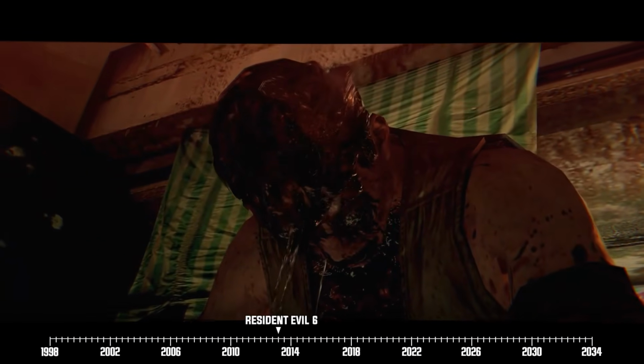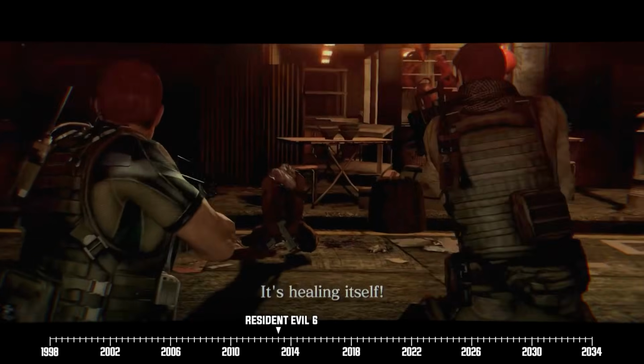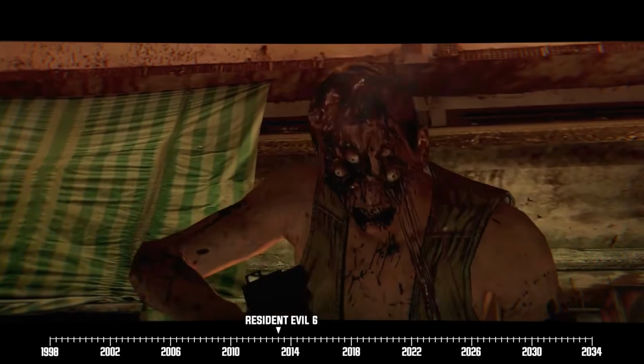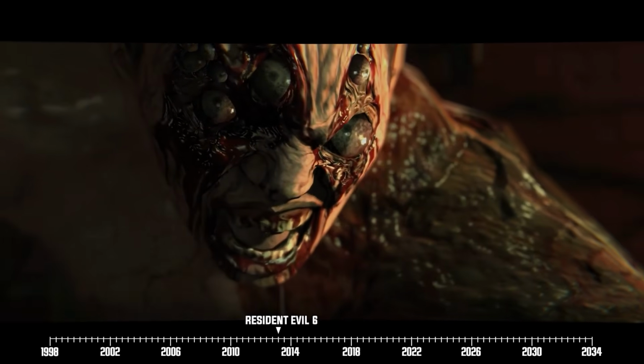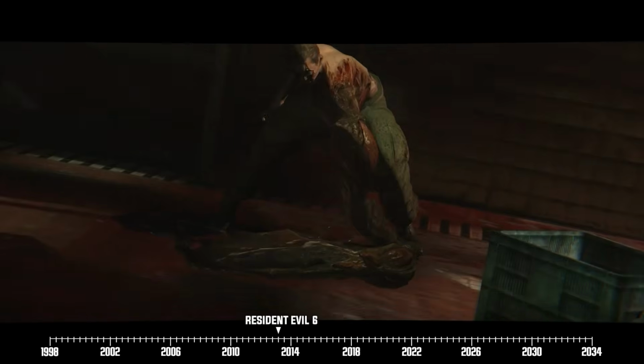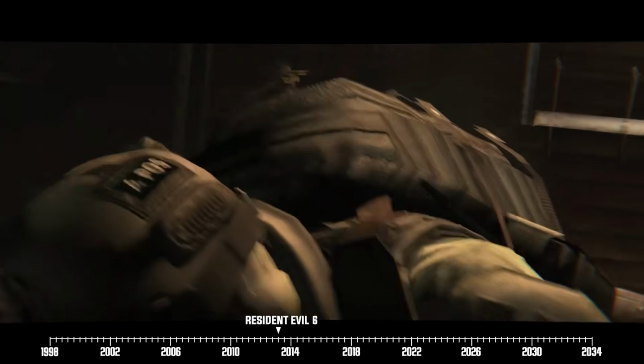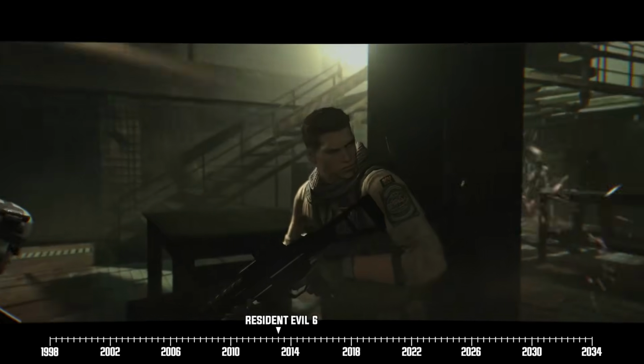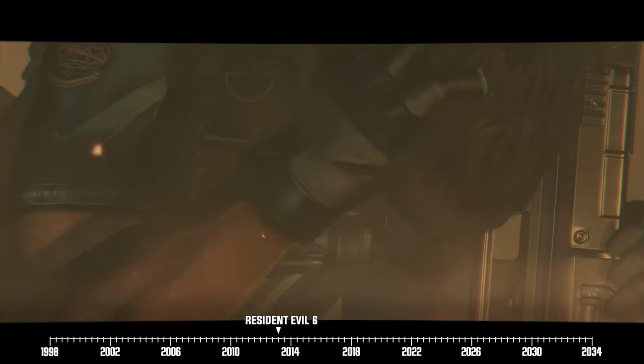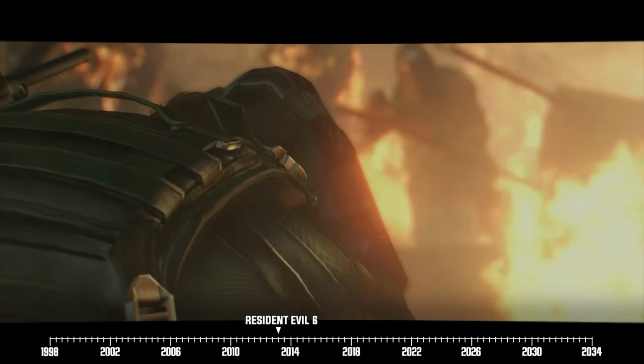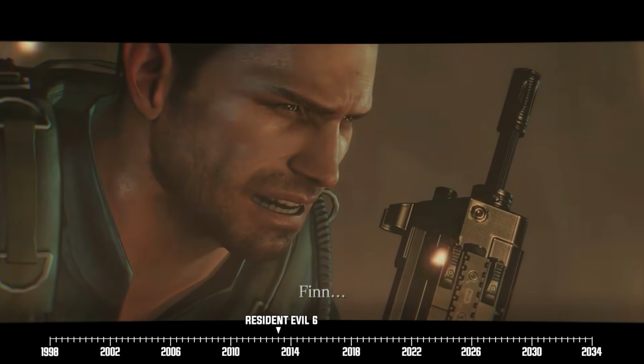It's during this adventure that Chris encounters the C-virus-infected mutants known as the Javo, and after several dangerous missions, our hero and his squad eventually reach an enemy base that also serves as a nest for these creatures. This allows the amnesiac Chris to regain a tiny part of his lost memories. For now, he only remembers one word: Finn.